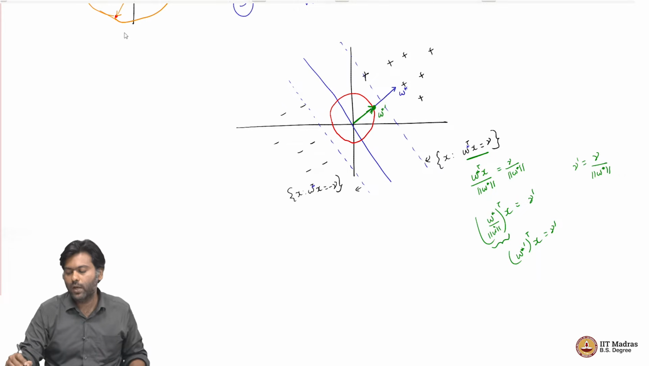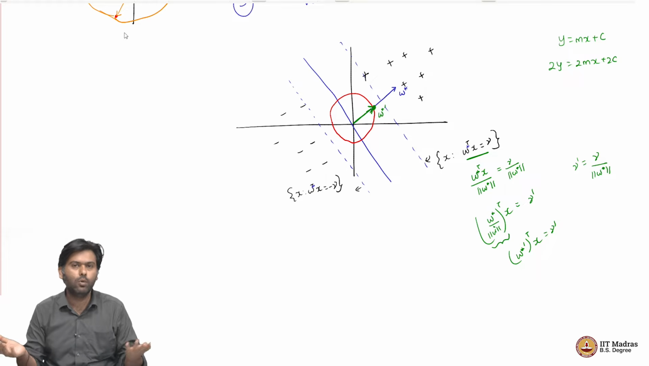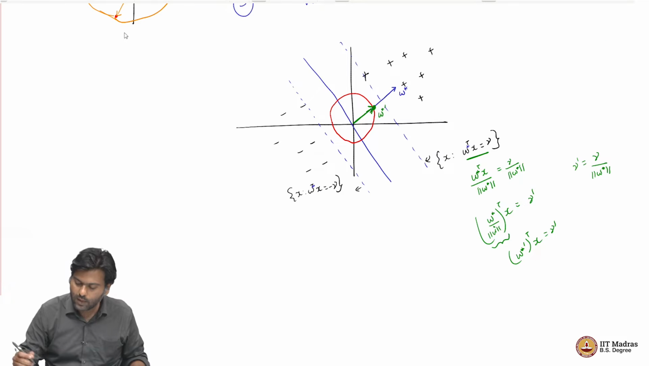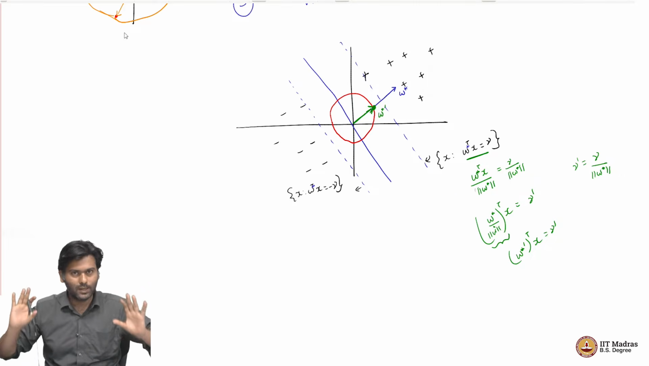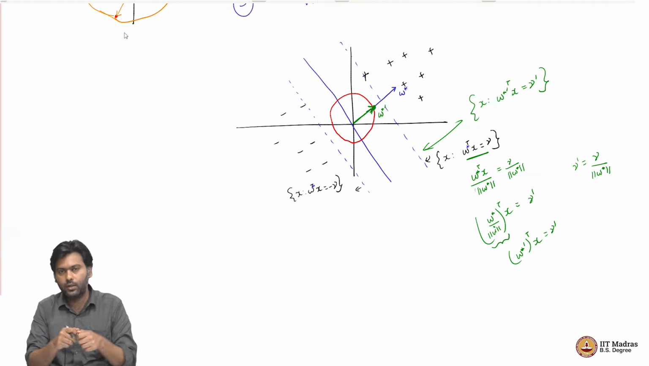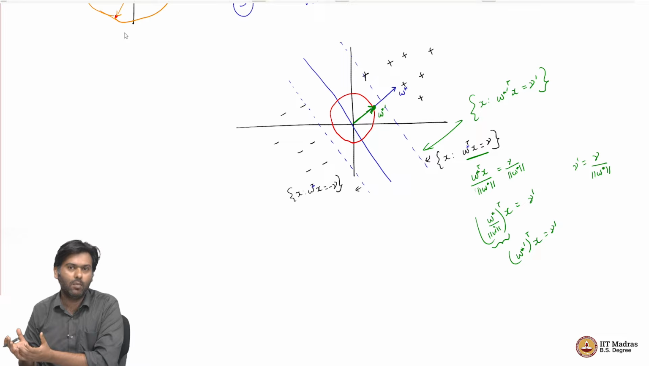It is like saying that if y equals mx plus c is my original line, then so is 2y equals 2mx plus 2c. I can multiply 2 on both sides, that does not change my line, it is still the same y equals mx plus c line. But in this particular case, because I have divided by norm W star on both sides, the line is the same, but with respect to this renaming, I can write the same line as the set of all x such that W star dash transpose x equal to gamma dash. It is a new W star, called W star dash, and the gamma has changed to gamma dash.